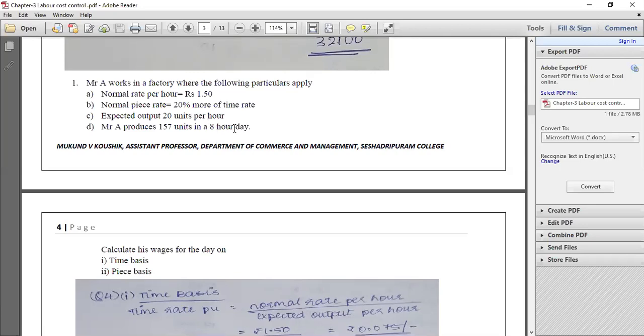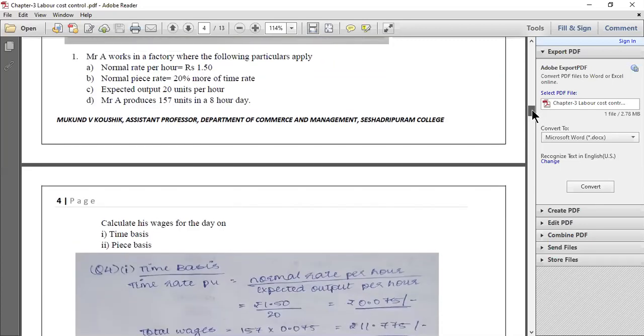Here they have given an 8-hour day. They have given that 157 units will be produced in an 8-hour day, but they have not given how many of these 8 hours he has worked. So directly we cannot multiply this 1.50 into 8 hours and calculate wages under time rate system. Instead, we have to compute something called time rate per unit.